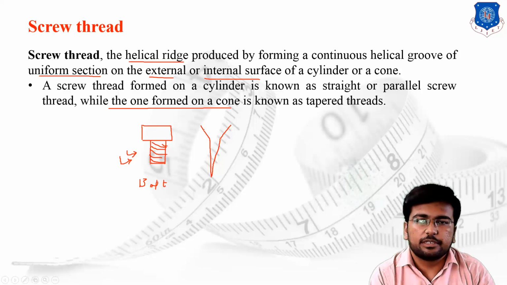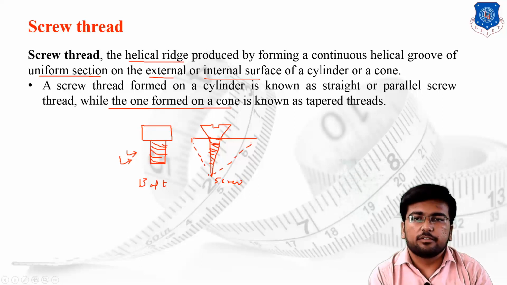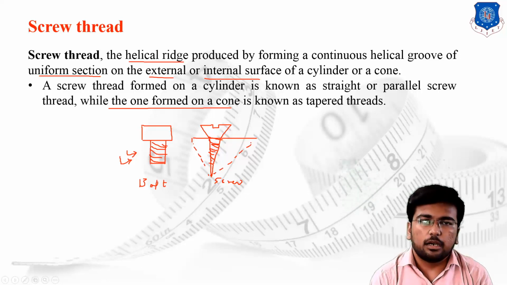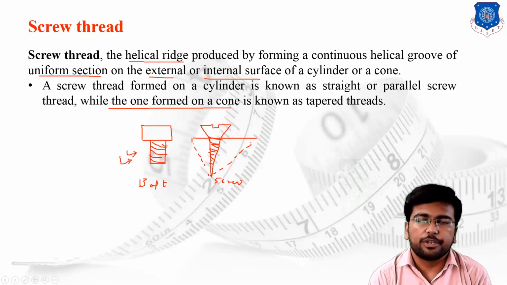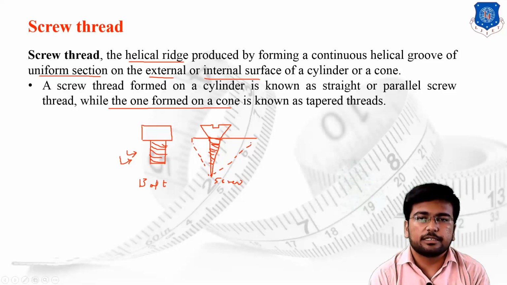We are continuously trying to reduce the dimension. This is the basic screw, which is designed on the shape of the cone. Suppose this is the shape of the cone. What we have done, we have simply made a helical groove on the conical shape, then this particular thread is known as a tapered thread.